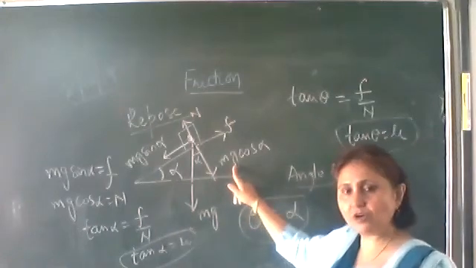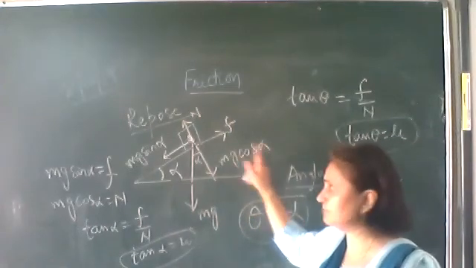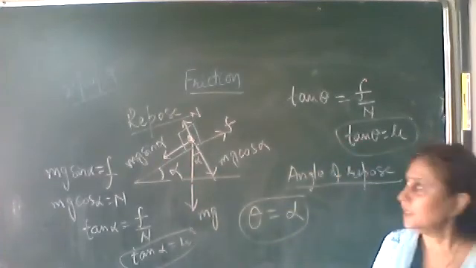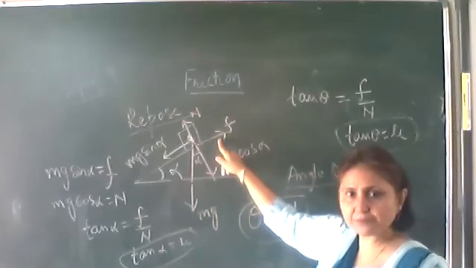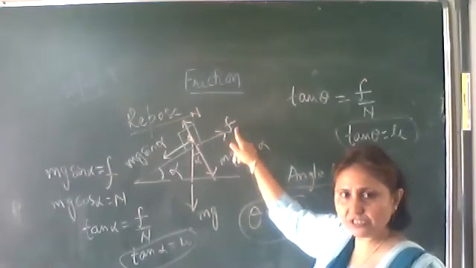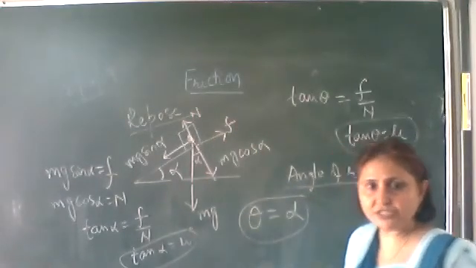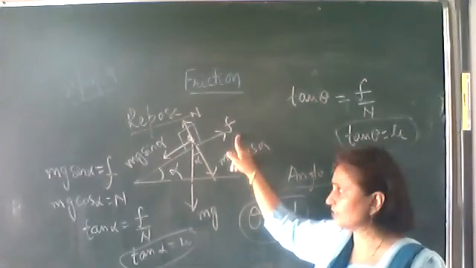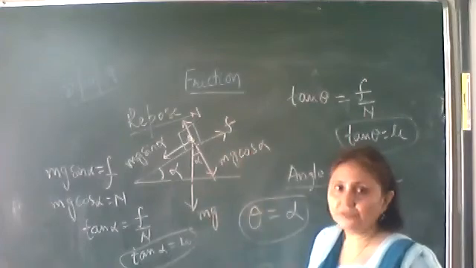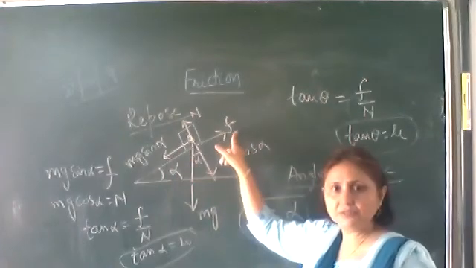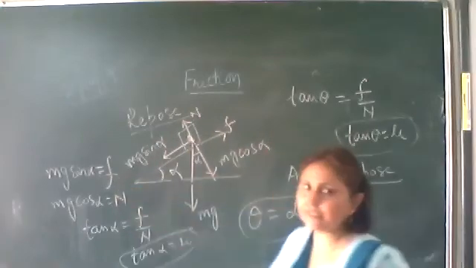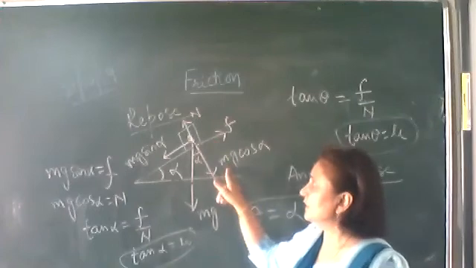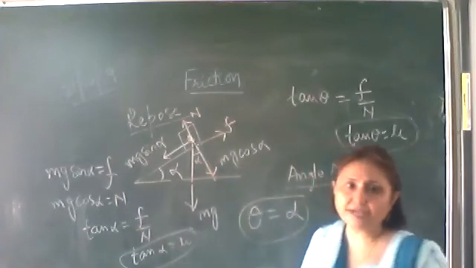Resolve mg in two components. This component will be mg cos alpha, perpendicular to mg cos alpha, mg sin alpha. As the block is just beginning to slide down, this is the frictional force, tangential to the two surfaces, in the upward direction. Now equate these forces. Write the equation: mg sin alpha is equal to frictional force, mg cos alpha is equal to normal reaction.